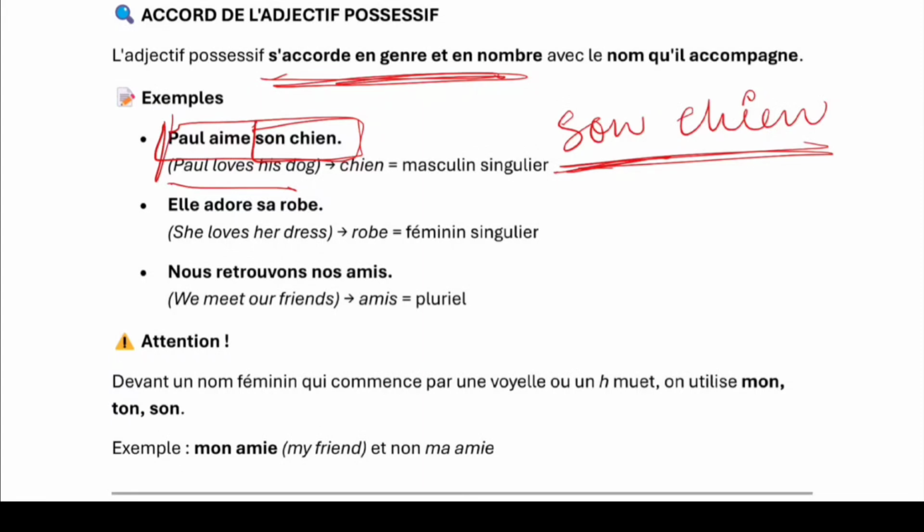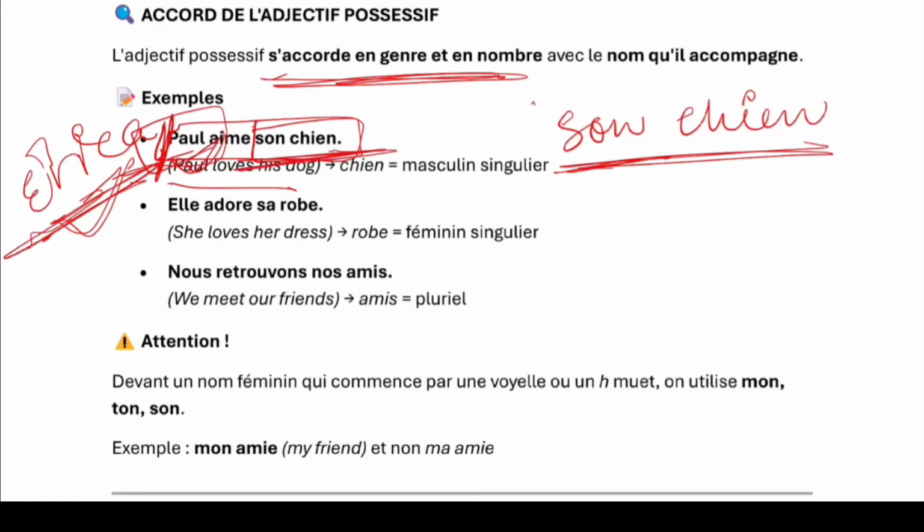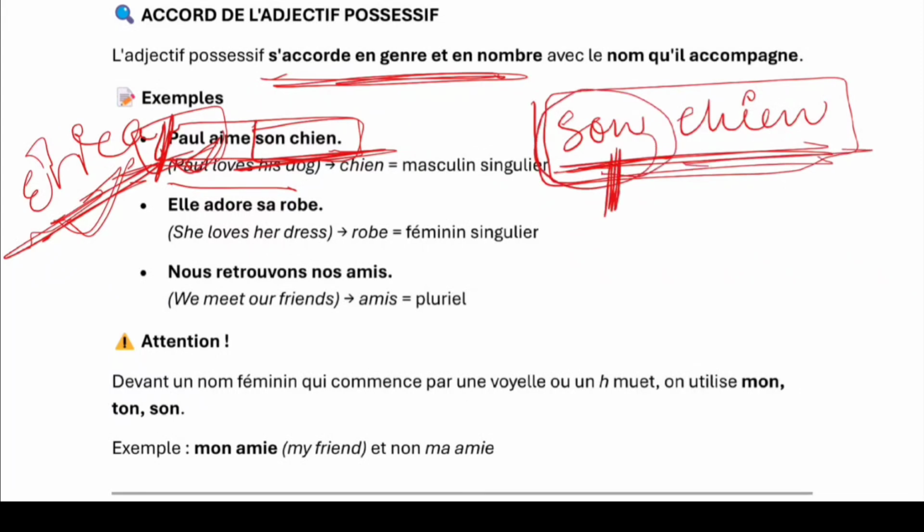For example, if we replace Paul by Erica, we can say his dog or her dog. In Erica's case, her dog. In Paul's case, his dog. But here we are not concerned about the speaker. We are concerned about the object. So we say son chien. This possessive adjective will qualify the object, and we are not concerned about the subject.